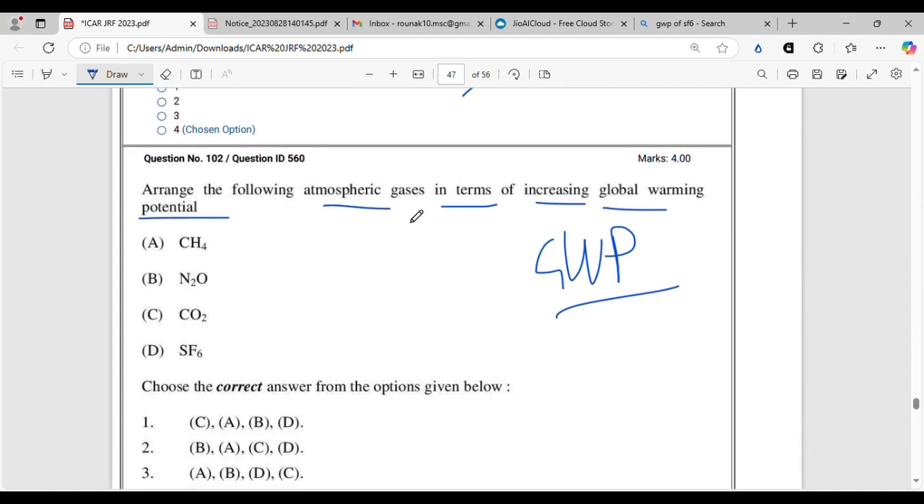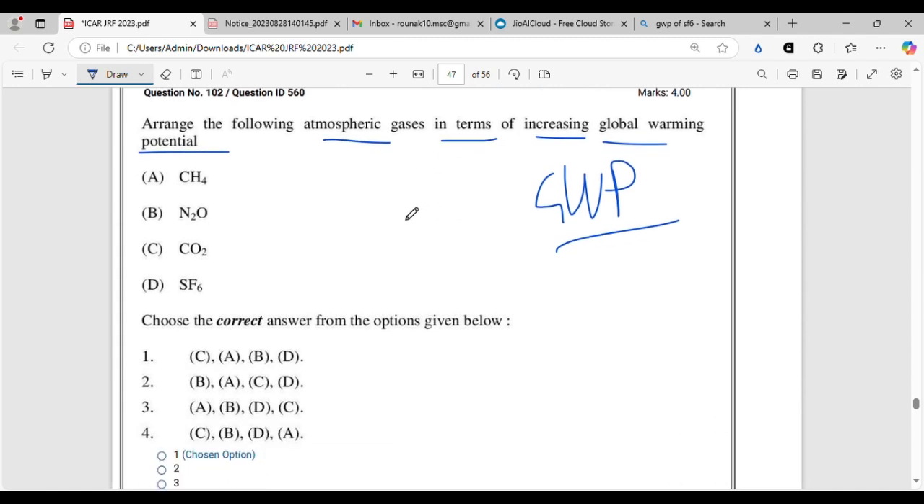Moving on. Arrange the following atmospheric gases in terms of increasing global warming potential. So what is global warming potential or GWP? It is nothing but the measure of the capability of a gas to produce global warming. For this scale, we take the global warming potential of carbon dioxide as 1. So carbon dioxide is taken as the base, and relative to carbon dioxide, we calculate the GWP of all the other gases. So you have to know the values, the global warming potential of each gas.